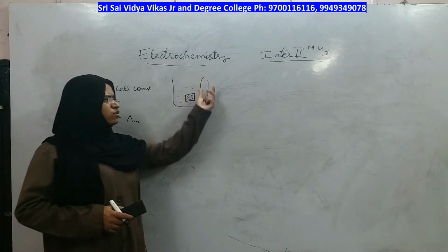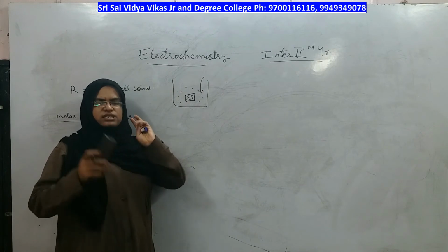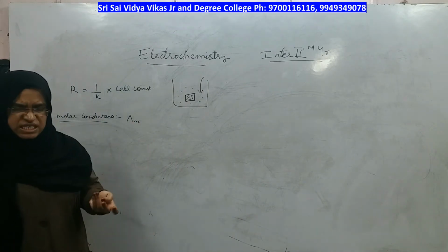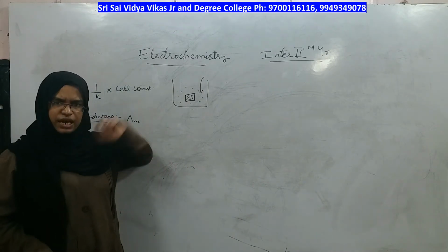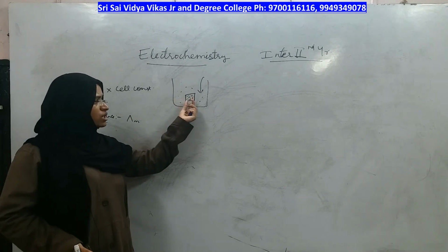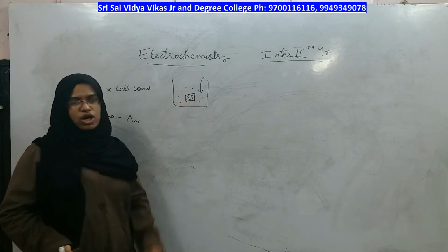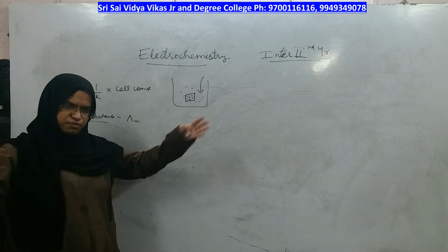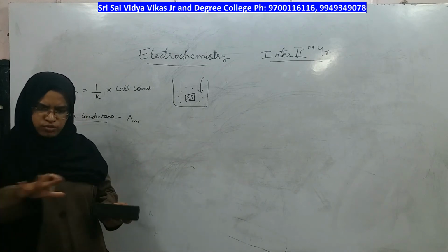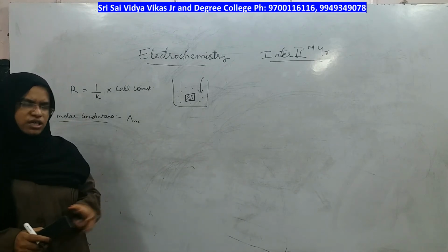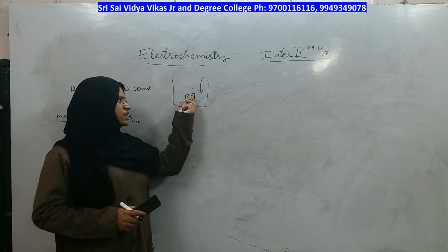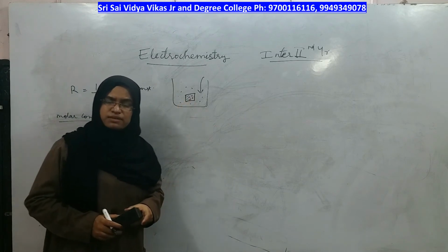Therefore, if you increase the dilution, generally the ions should increase, right? And that will happen. But how about the ions present in this small box? As they get dispersed, because more area is provided by water, the number of ions in this small area becomes lesser.